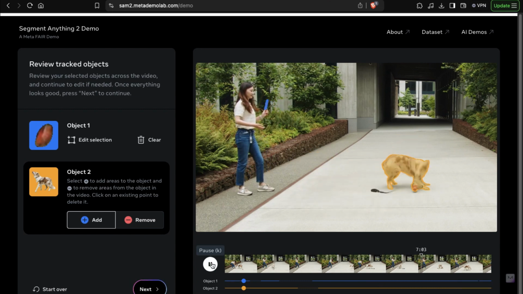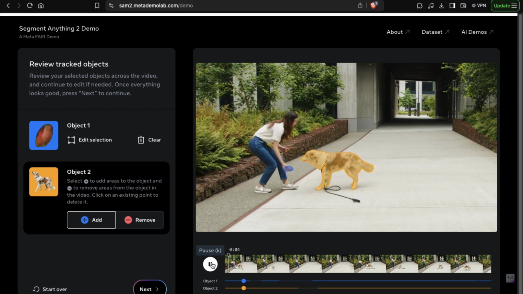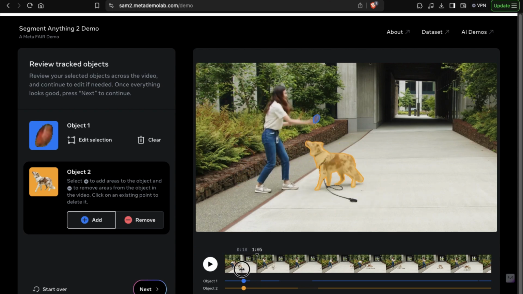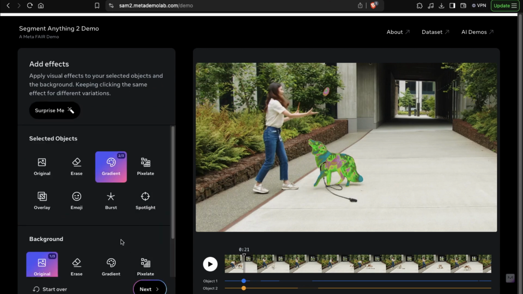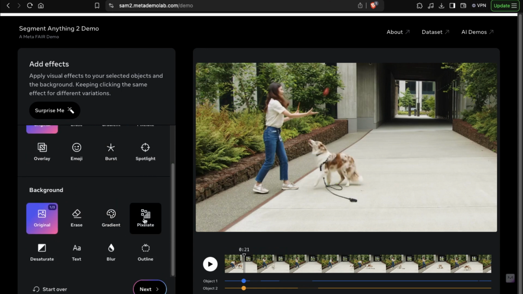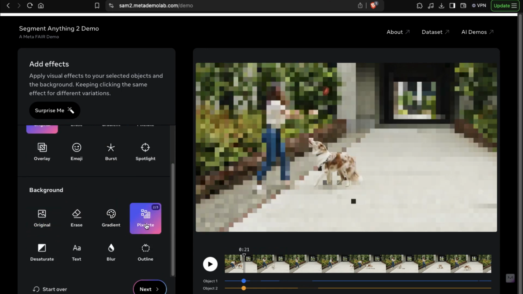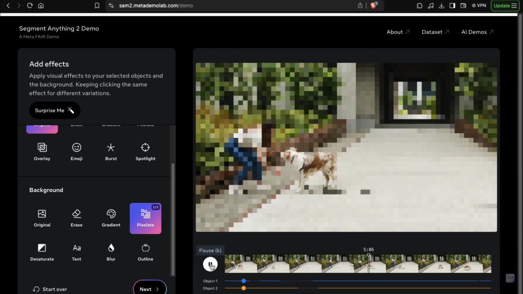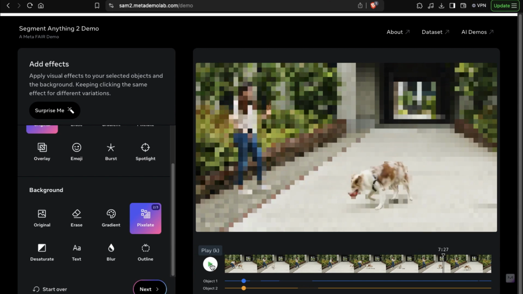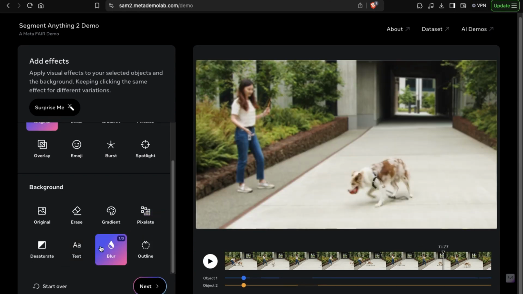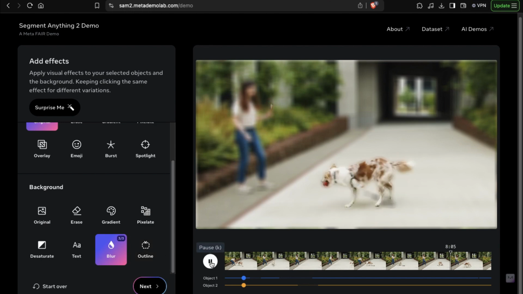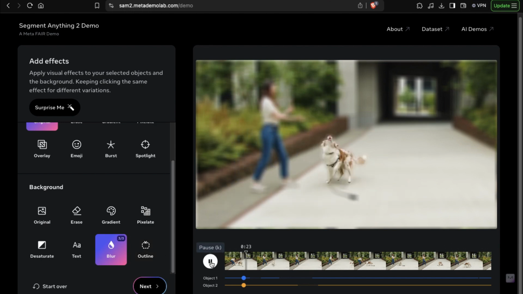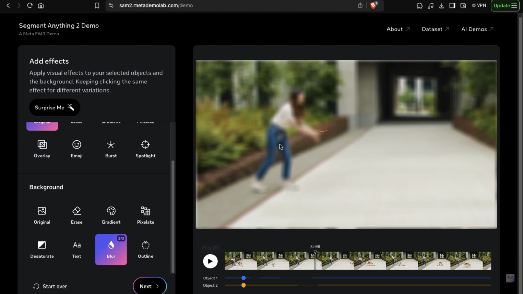With SAM2, you can effectively track multiple objects within a video. For instance, if we pause the video while it's tracking, you can see that it is accurately following both the ball and the dog. The model handles object segmentation seamlessly, allowing us to isolate and focus on the objects of interest. For example, if we want to modify the background by pixelating it, perhaps to obscure certain elements like a person, we can easily do so. This leaves the tracked objects, such as the dog and the ball, visible while everything else is blurred or pixelated. This functionality is useful for privacy reasons or for emphasizing specific parts of the video.